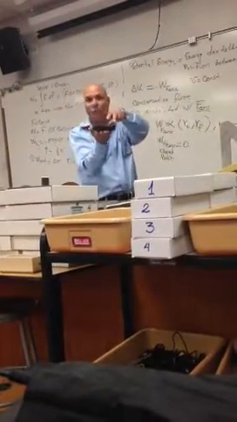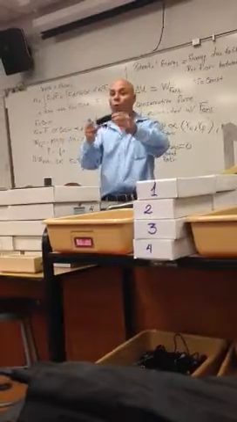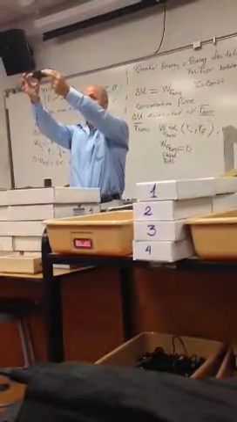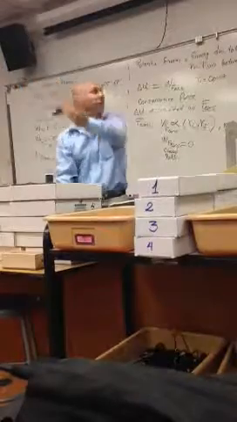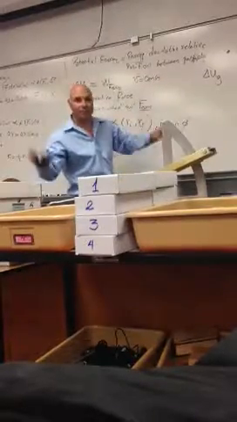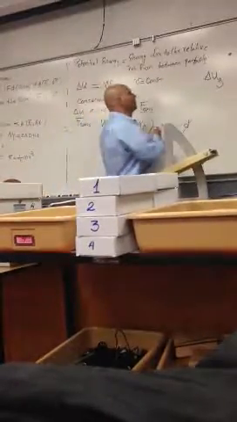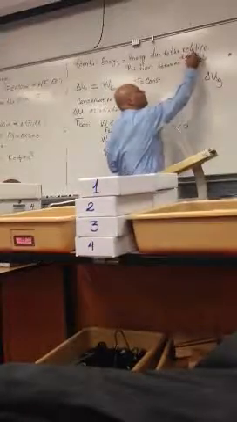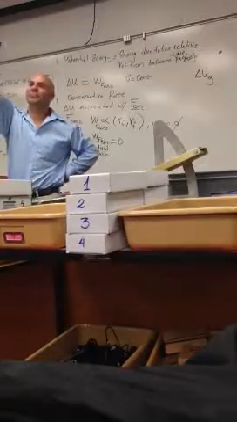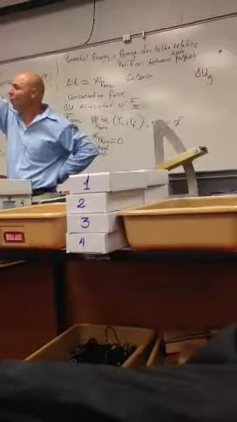My hand is external to the object-Earth system. If the system is the object and Earth, remember, potential energy is the energy due to the relative position between two particles. What are the two particles here that create potential energy? The object and the Earth. If there are no two particles, we can